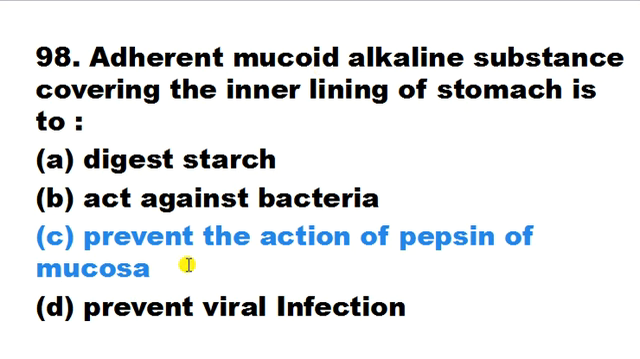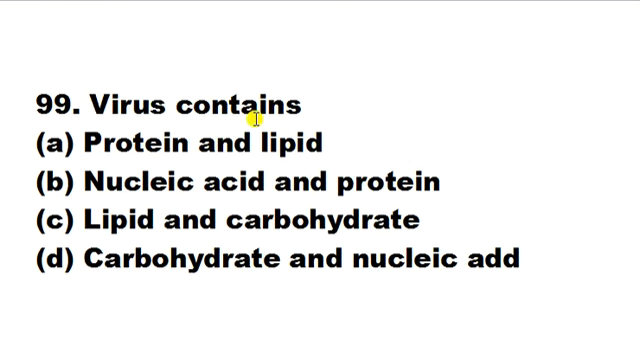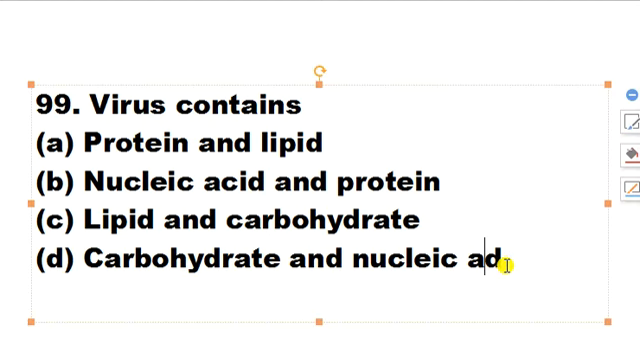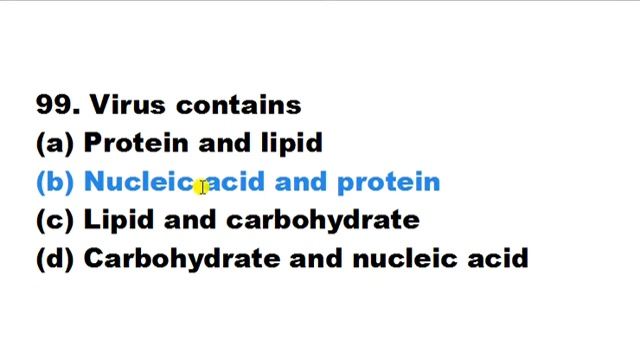Virus contains protein and lipid, nucleic acid and protein, lipid and carbohydrate, or carbohydrate and nucleic acid. Here the correct answer is B. That means a virus contains nucleic acid and a capsid. The capsid is the core, and the capsid is made up of protein.